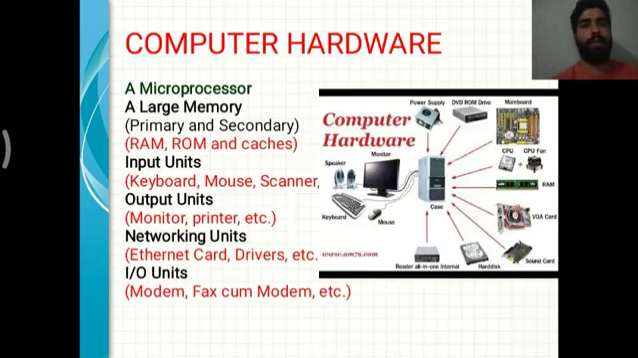Now we have the computer hardware: a microprocessor, a large memory, primary memory and secondary memory, RAM, ROM and caches. Input units: keyboard, mouse, scanner. Output units: monitor, printer, etc. Networking units: Ethernet card, driver, etc. Input output units: modem, fax modem, etc.